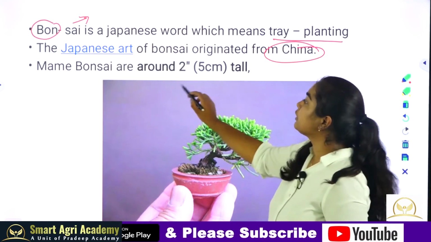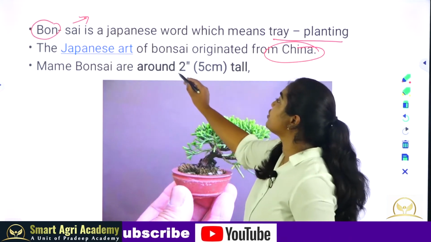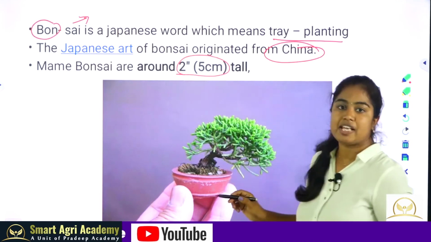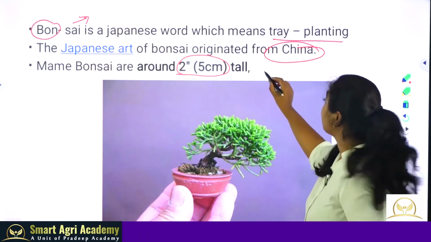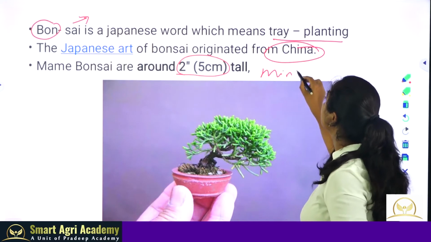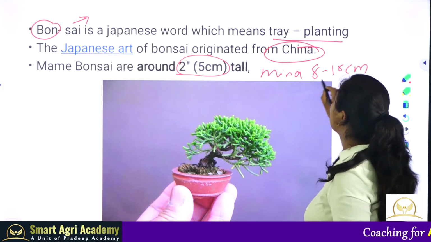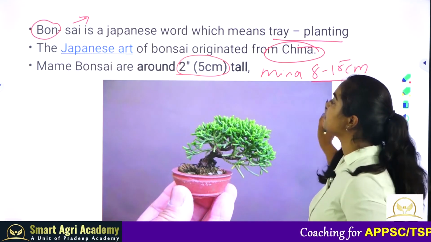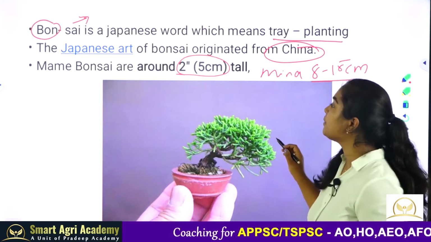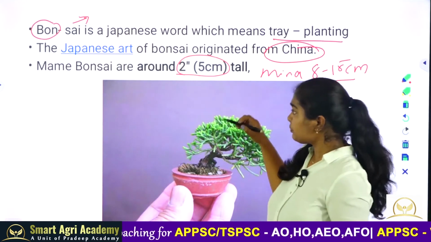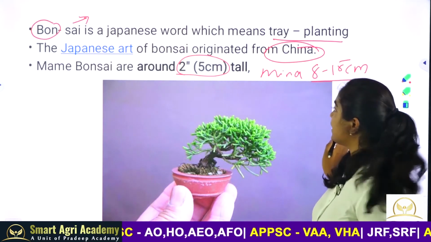There is another category of bonsai called mame bonsai, and the mame bonsai will usually be 2 inches tall or 5 centimeters long. And there is a bonsai called miniature bonsai, which is 8 to 15 centimeters. So a question can be asked, what is the length of the mame bonsai? It is 5 centimeters. If it is a miniature, it is 8 to 15 centimeters.